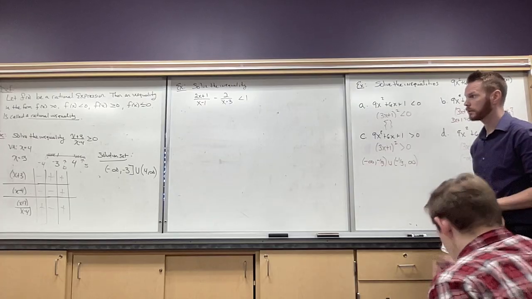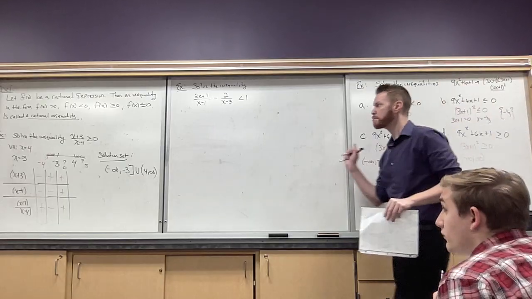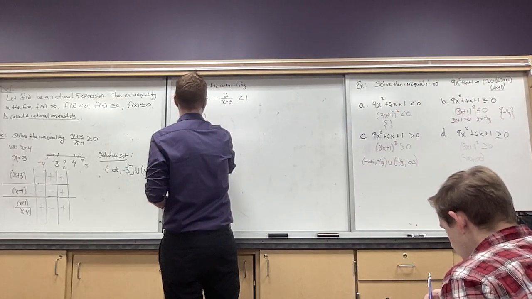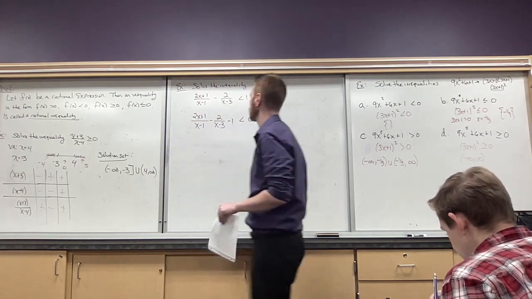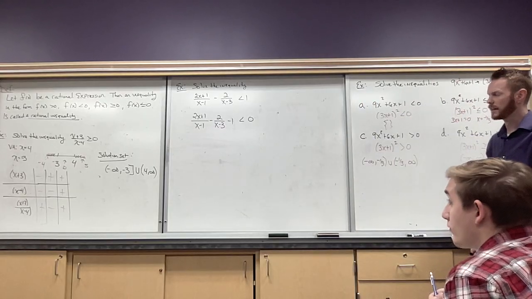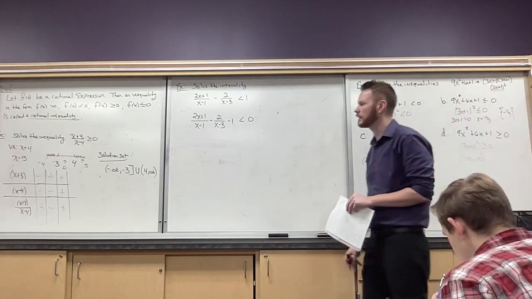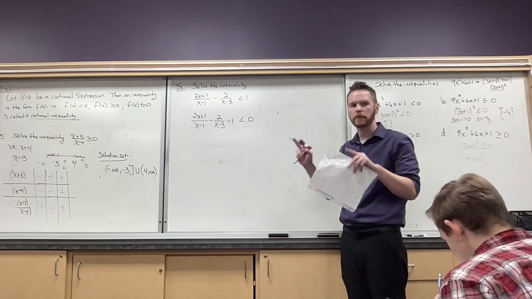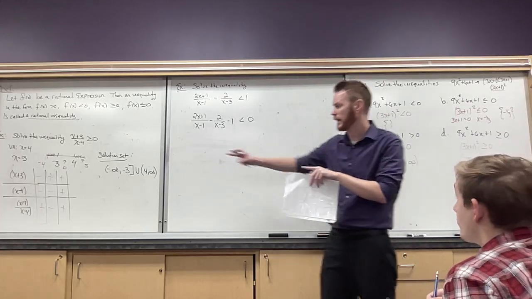Okay, looking at this problem, I still want to set it equal to 0, right? So that one, got to move it over. Let's do that first. Well, we got a lot of fractions there. And that's a lot to keep track of, right? So I wouldn't say it's a good idea to start doing a sign table and go from there. Instead, let's try to make it into one fraction, okay? Then it'll be easier to simplify and possibly analyze it.